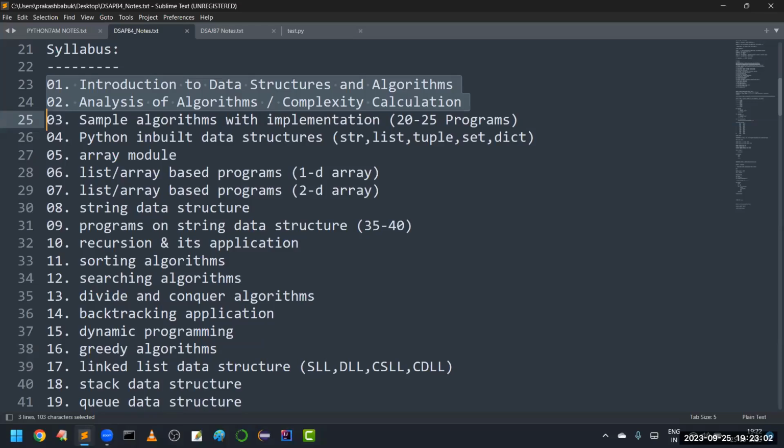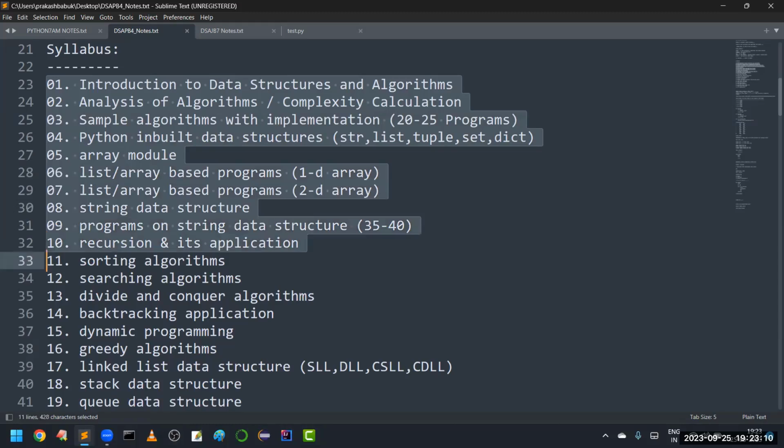Part we will see, and Python inbuilt data structures, and even the array module. So list, up to strings, up to these 9 chapters, we are just going to revise whatever concepts are there in Python. Moreover, Python internally supports the concept of data structures.